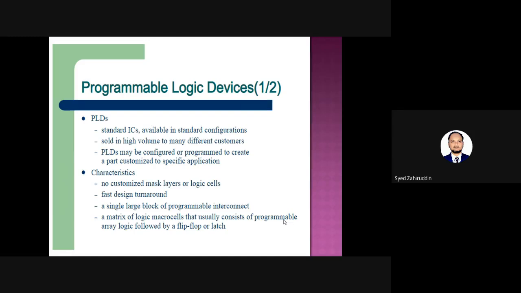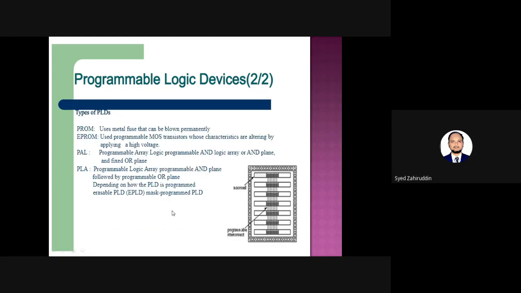ASIC, application specific integrated circuit. What this application specific integrated circuit specifies is nothing but that we are able to program the different logical gates that are available within the IC chip. By dumping one type of program into that particular IC chip, we have the possibility of performing that particular application. Again, this type of programming logic devices, PLDs, are classified into different types.